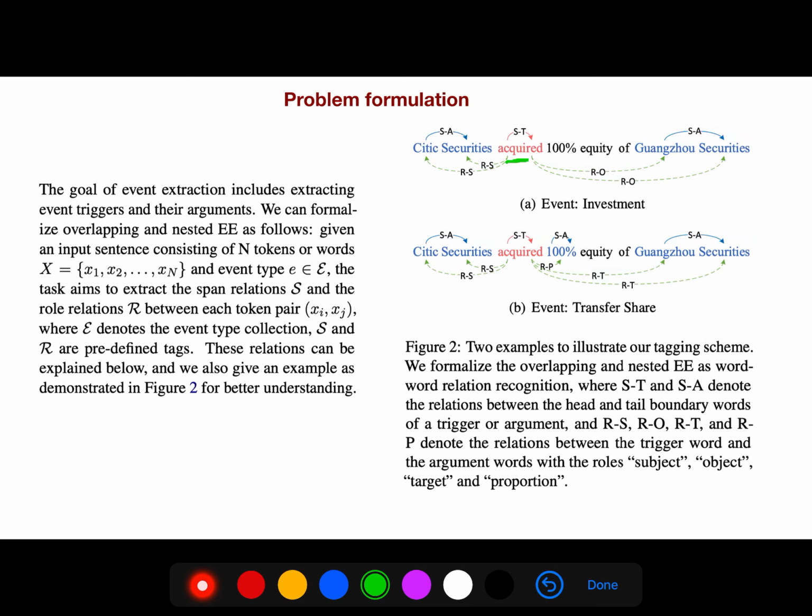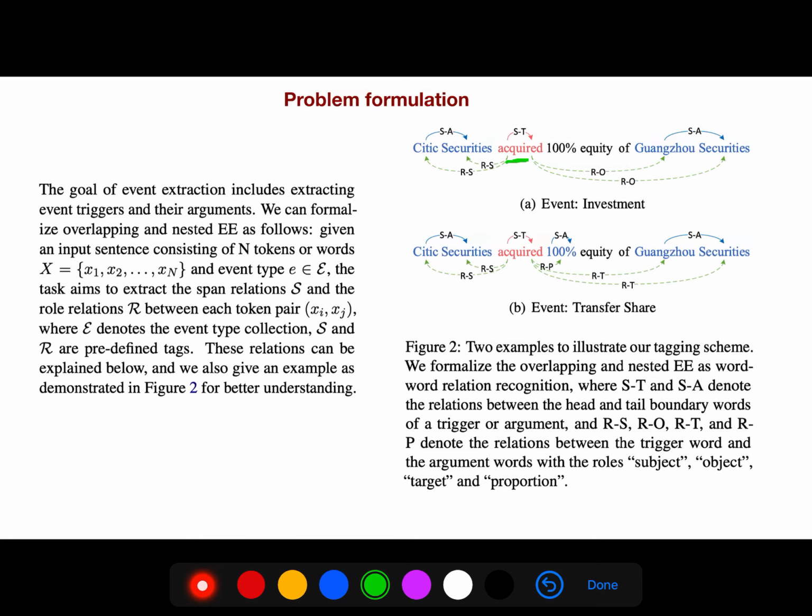We can formalize overlapping and nested events like this. Given an input sentence, we have n tokens and event types. The task aims to extract the span relations and the role relations between each token pair.